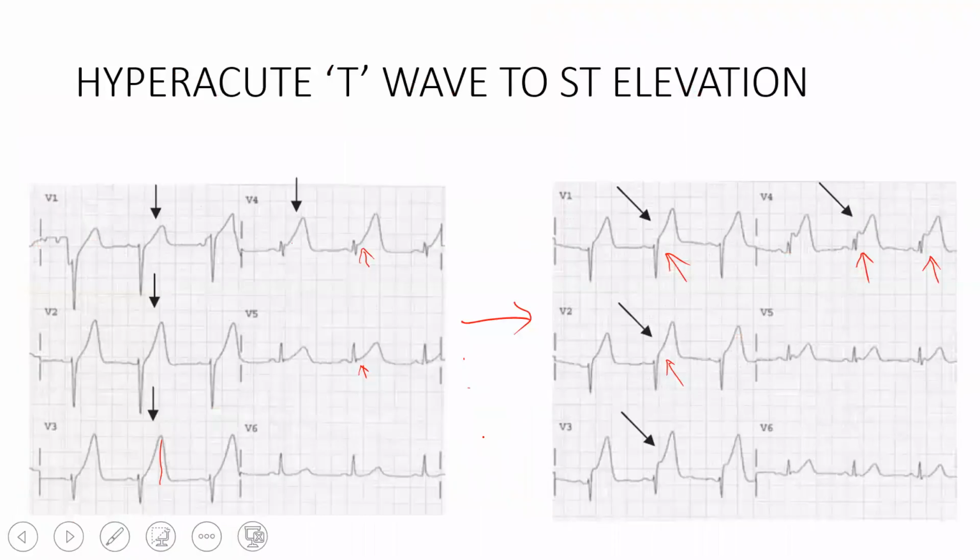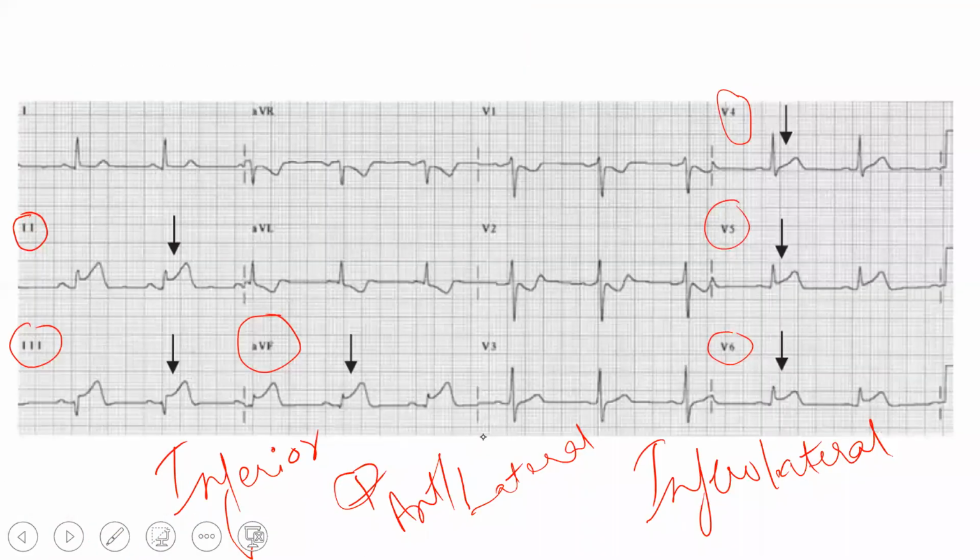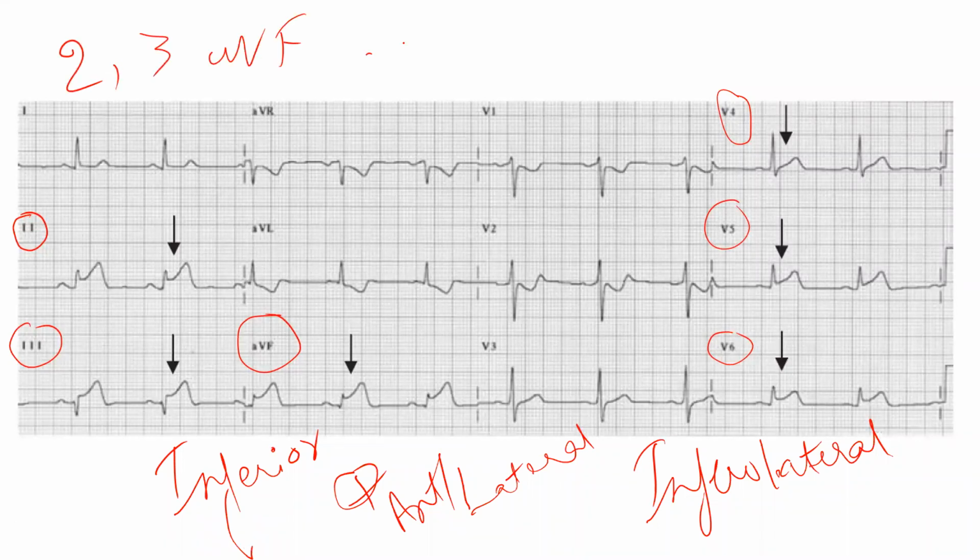The same we will see in this ECG. See here, I told there is a coupling, that is 2, 3, AVF versus 1, AVL. Okay, see here, in 2, 3, AVF there is elevation. See here, 1 is not having a characteristic change, but AVL is having depression. Okay. Are you able to make it out?